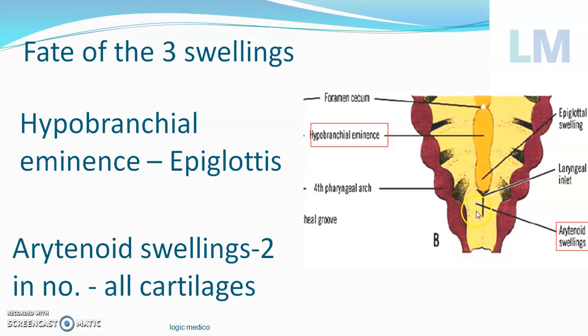The upper portion becomes pyramidal in shape, so the arytenoid swelling gives rise to the arytenoid cartilage. Then near the apex of the pyramid there will be one wedge-shaped and one horn-shaped cartilage. Corniculate is horn-shaped and cuneiform is wedge-shaped. Both of these will form in the aryepiglottic fold. So all these cartilages are formed by the sixth arch from the arytenoid swelling, except the thyroid cartilage.